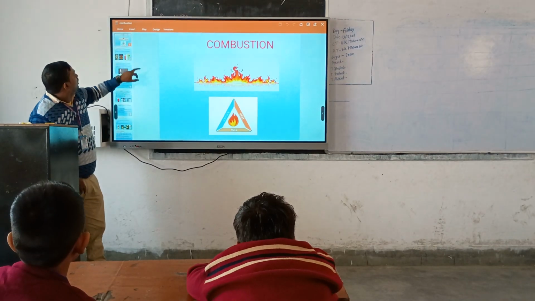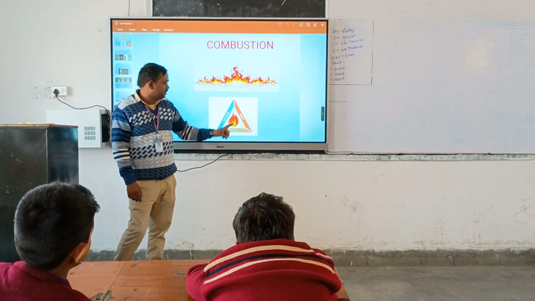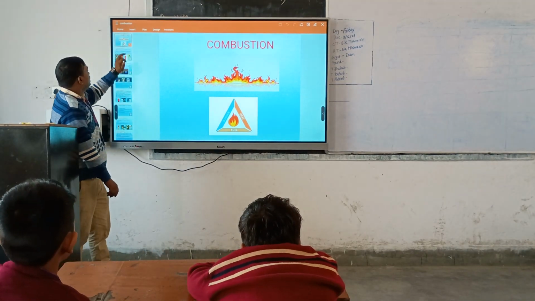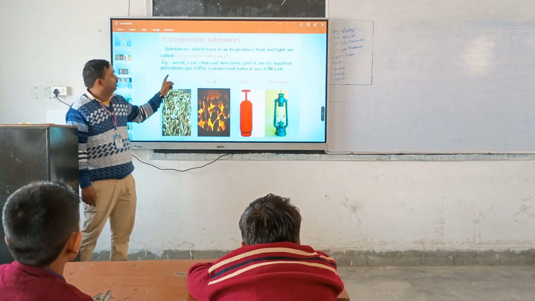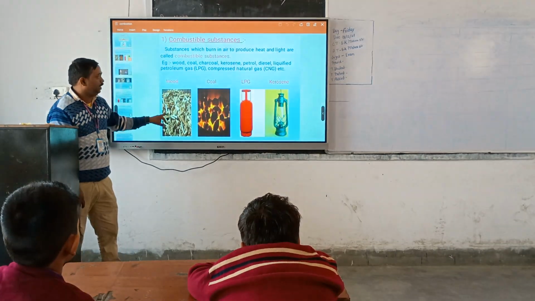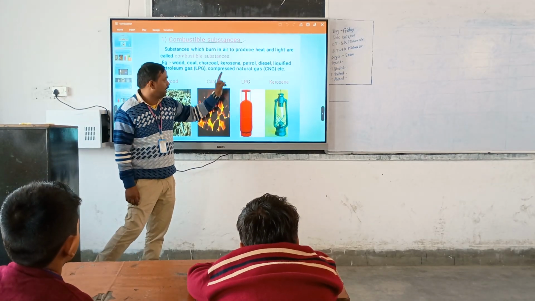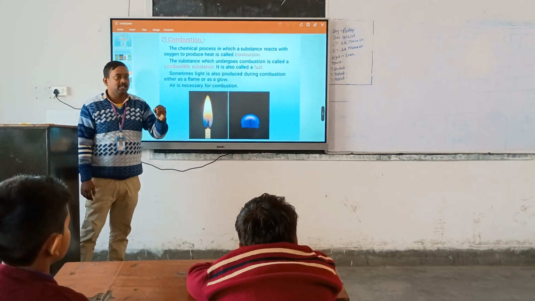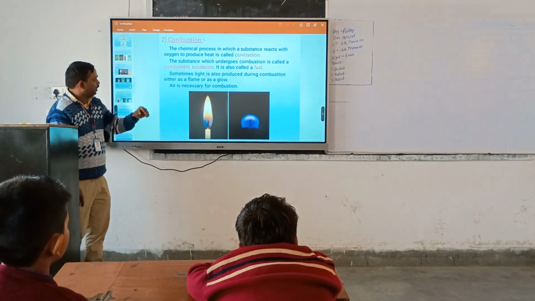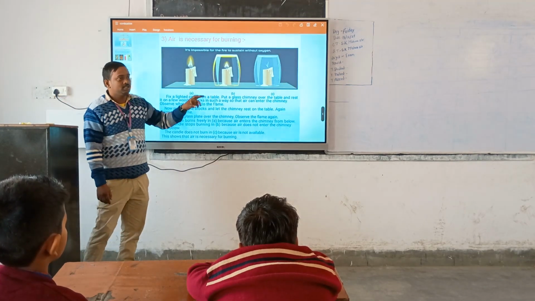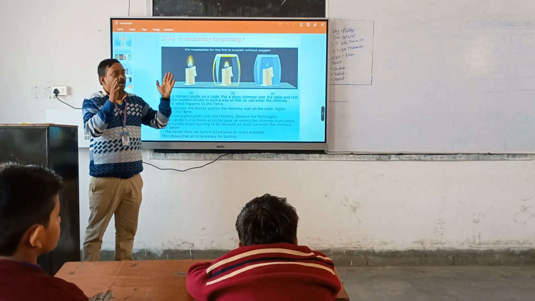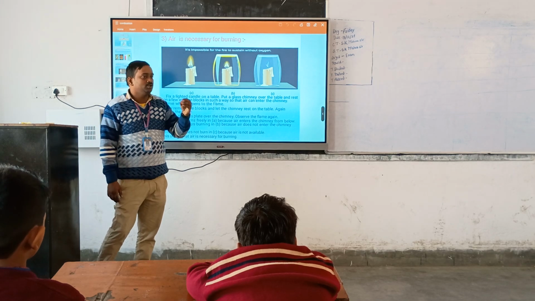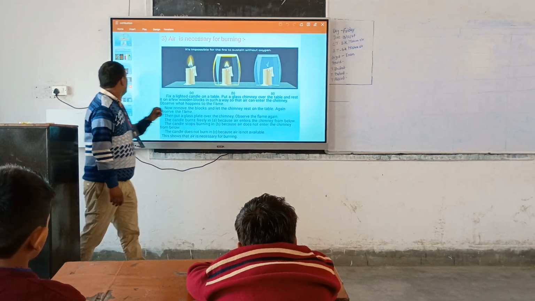Okay, let's repeat. Combustion. There are three things used: fuel, heat, and oxygen. They produce light and heat. What are the three types of combustible substance? Solid, liquid, gas. Solid: wood. Liquid: petrol, kerosene. Gas: LPG gas. What is combustion? Chemical process in which a fuel can catch fire and give light and heat. They combine with oxygen, they produce heat. For burning, oxygen is useful and carbon is not supposed to burn.